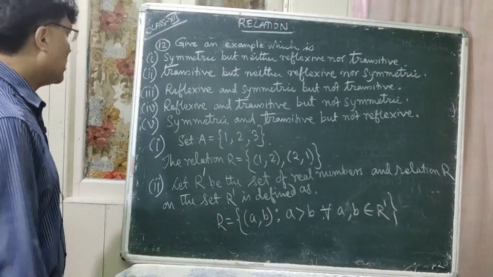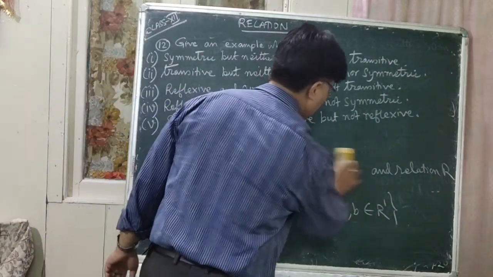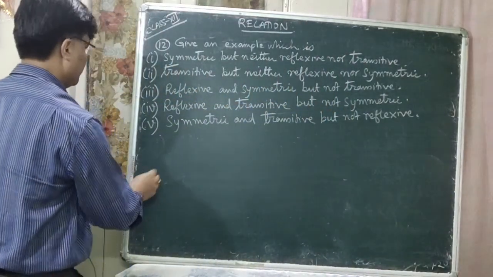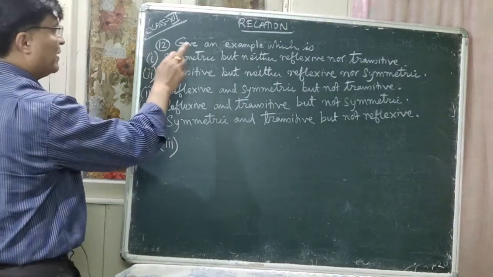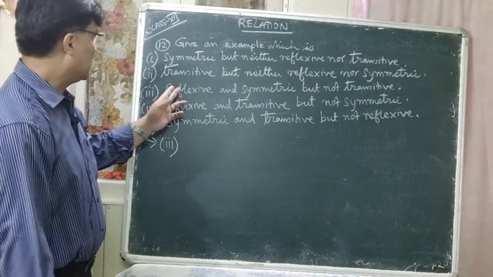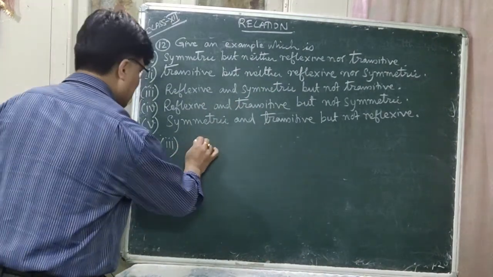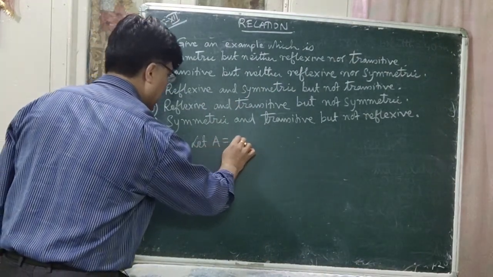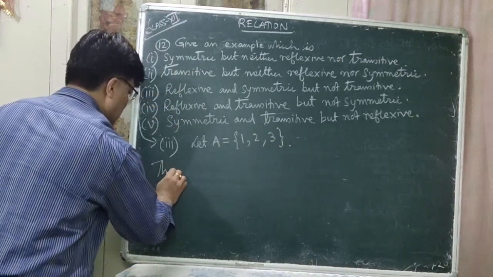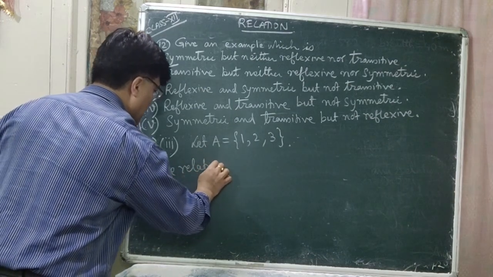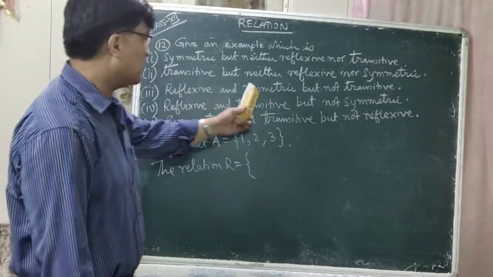Okay. So now let's do number 3. Give an example which is reflexive and symmetric but not transitive. Okay. So let us take the set. Let capital A is equal to 1, 2, 3. The relation R. So you have to make the relation R in this case which is reflexive and symmetric both